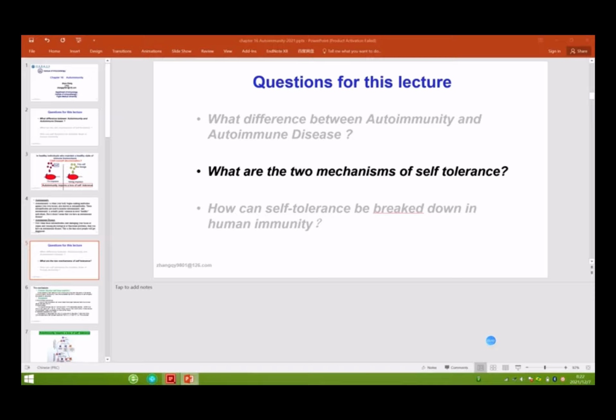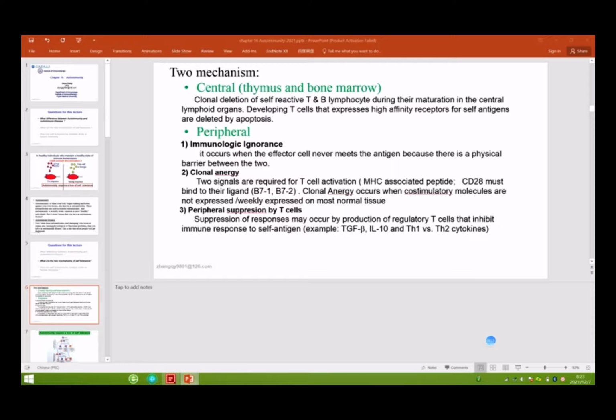I think you have learned some in the previous lecture about T cell and B cell development. So they have 2 selections. Which selection is involved in self-tolerance? Negative and positive selection.